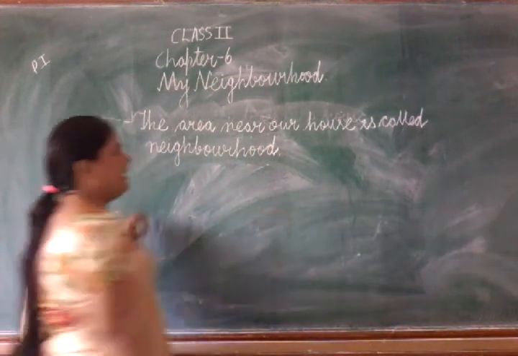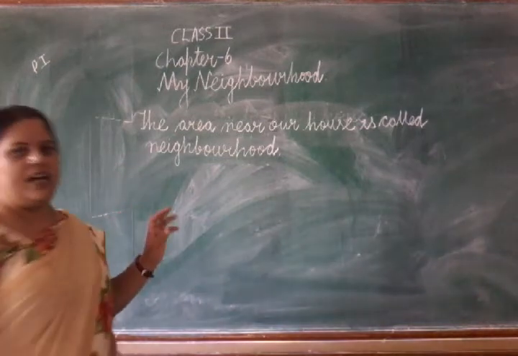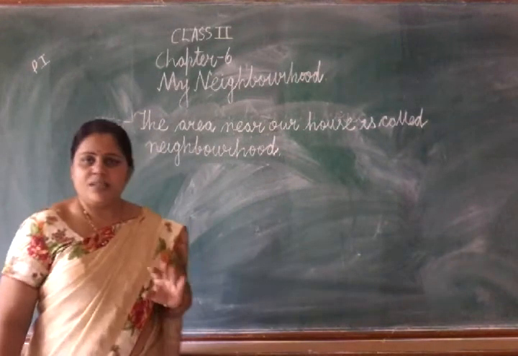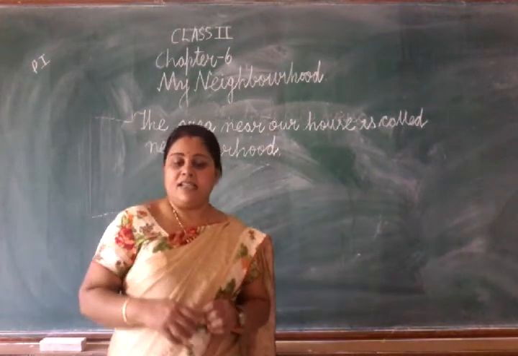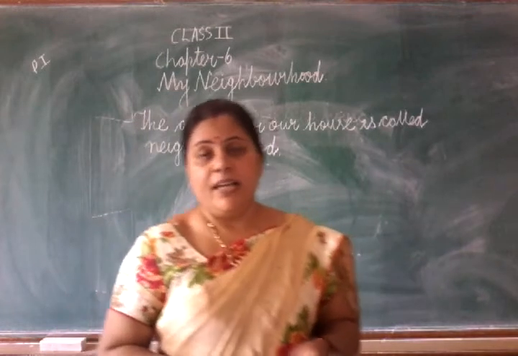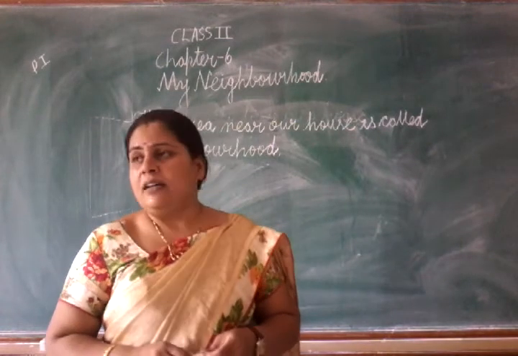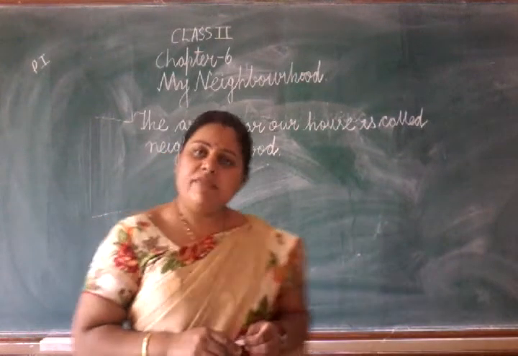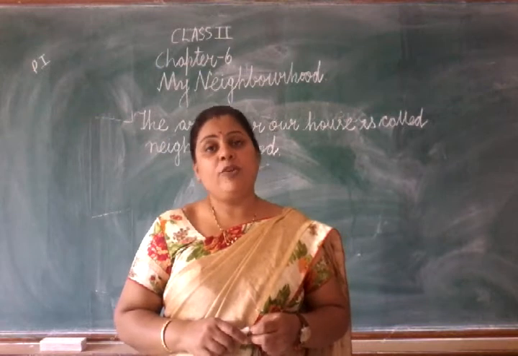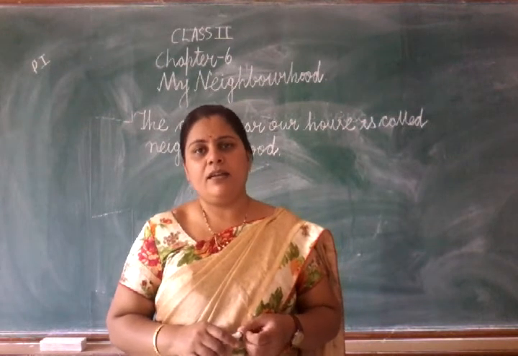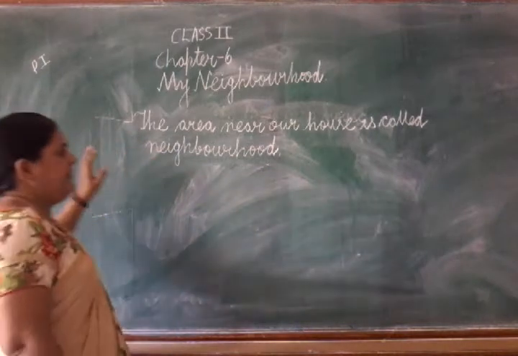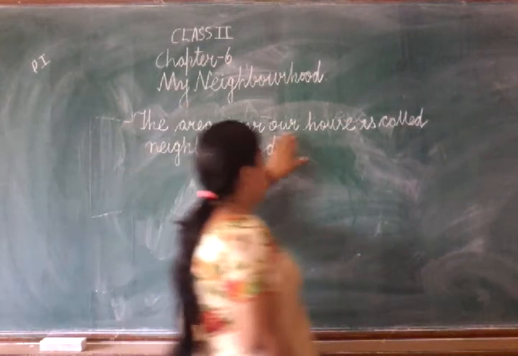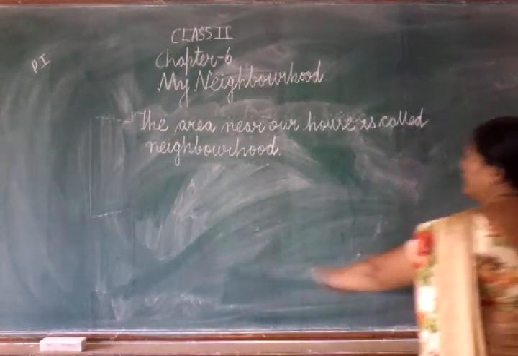When your papa or your mom or anybody else asks you which chapter is going on in EVS, you will tell that chapter number 6, My Neighborhood is going on. And suppose your parent or grandparent asks you what is the meaning of neighborhood? Can you tell me the definition of the neighborhood? So this is the definition, or the meaning, of the neighborhood. The area near our houses is called neighborhood.